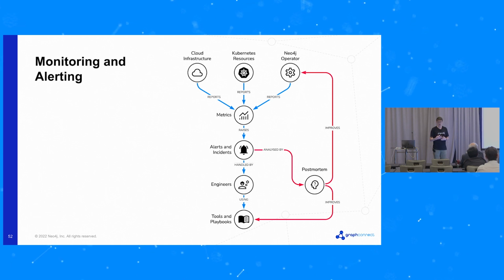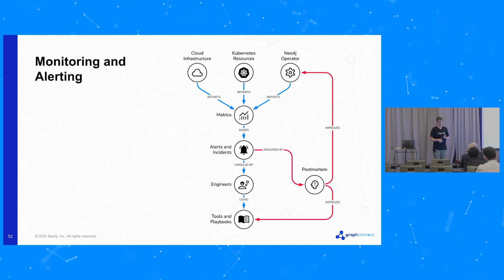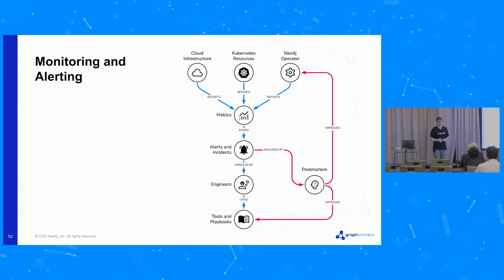So we go through a post-mortem process, and that hopefully allows us to fix the product. Or if that's not the right thing to do right now, then it's going to be improving the tools and the playbook so that we can recover more quickly from the situation or automate away the toil of recovery. So it's really the feedback loop that I think is really important here.